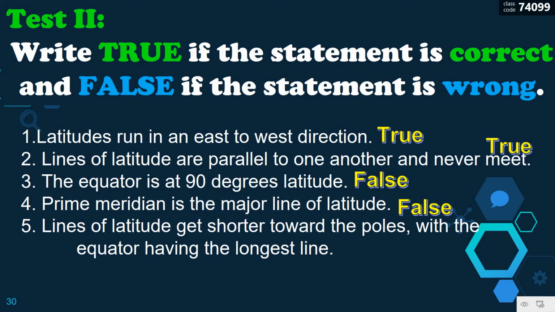Let's have number 5. Lines of latitude get shorter toward the poles, with the equator having the longest line. Is it true or false? That is true. Okay, so we're done with this.